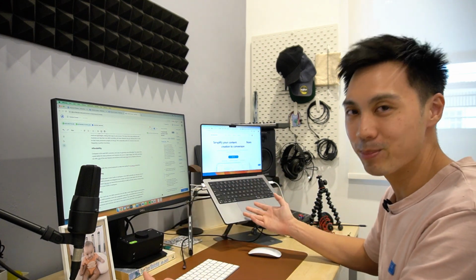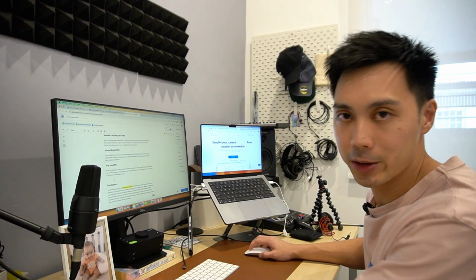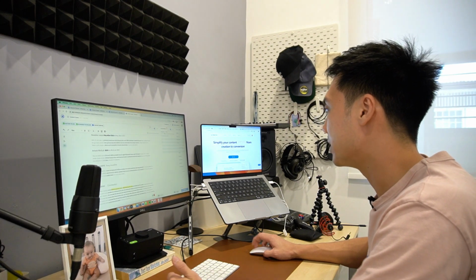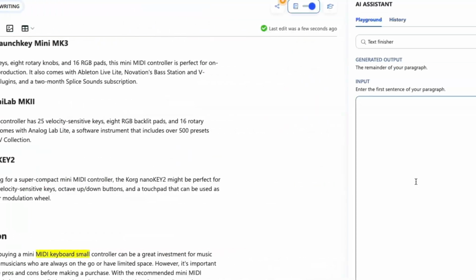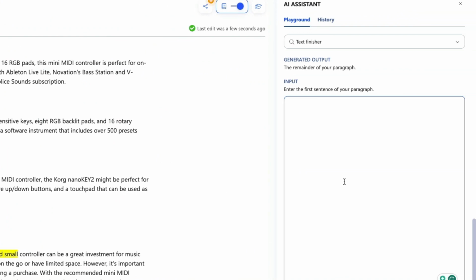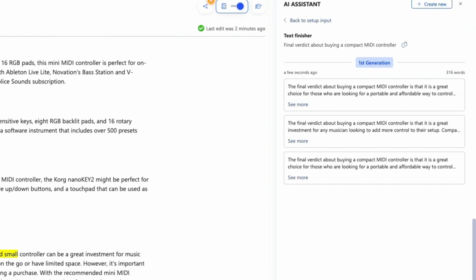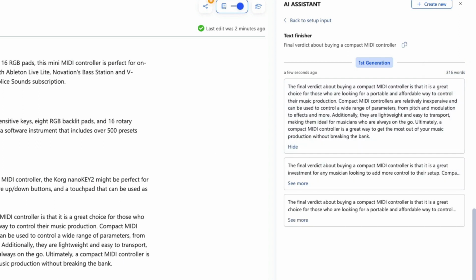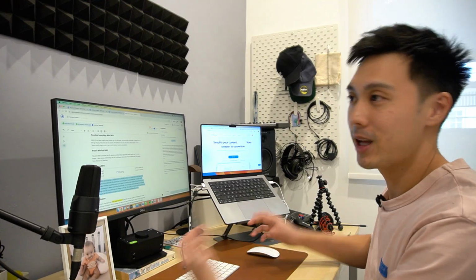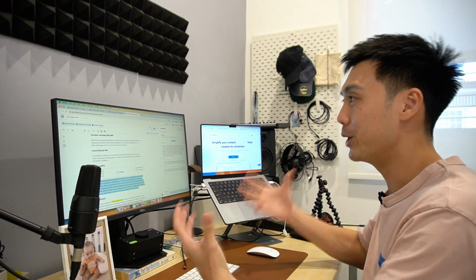And if you ever get stuck writing your content, you can leverage the AI assistant to write for you. So for example, I'm going to come here and basically put in a quick little text and let it write for me. And then boom, now I have some content created for me. I can take a look at it. If I like that, I can basically just add it to my editor and it's here. Again, I will put my input into it to make it really good content.